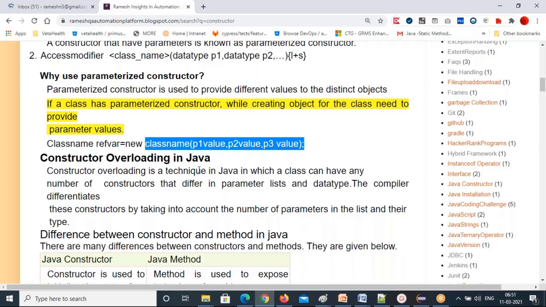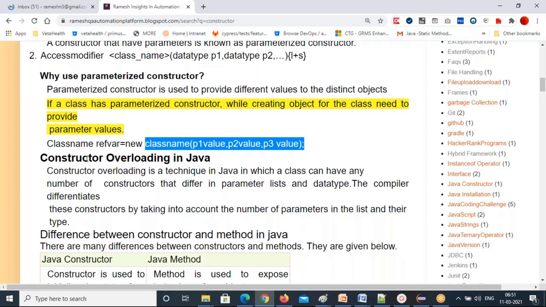The compiler differentiates these constructors. How will it differentiate one constructor from another? By taking into account the number of parameters in the list and their types. Based on the data types and the number of parameters of each constructor, it differentiates one constructor from another. That is called constructor overloading.